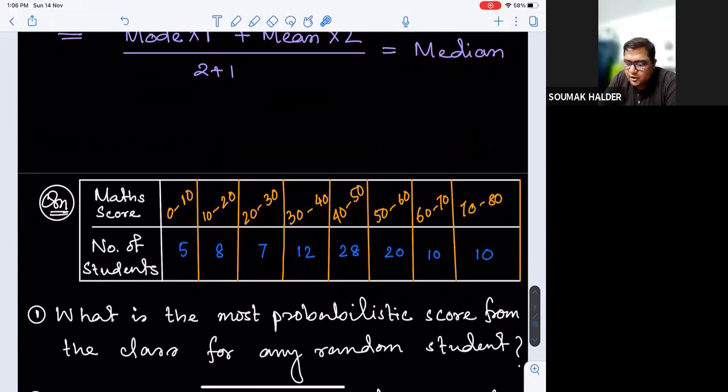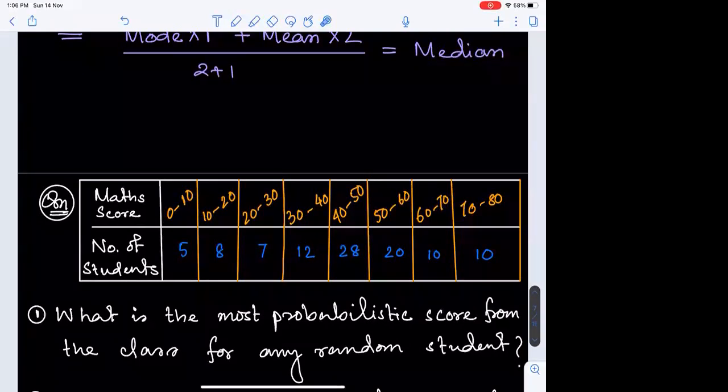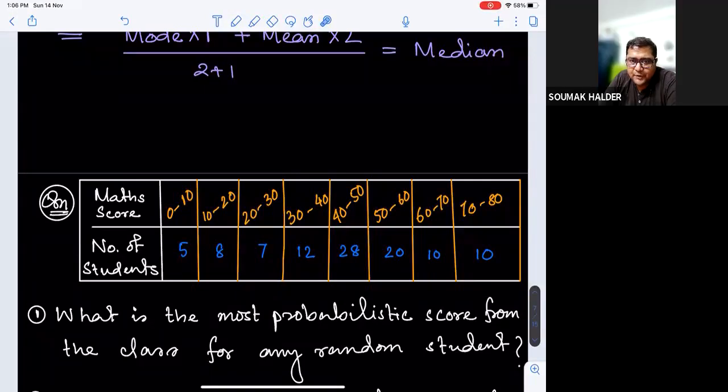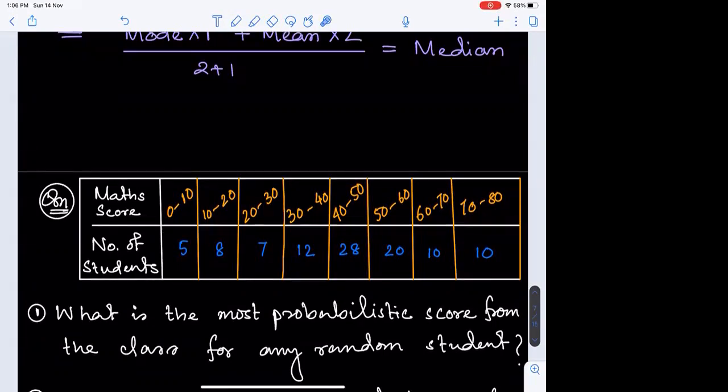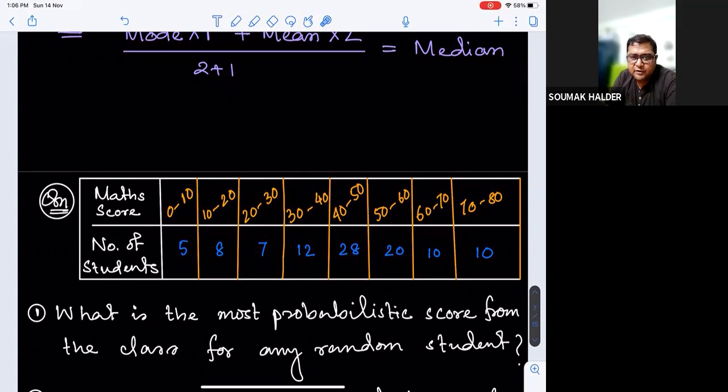What does that mean? The most probabilistic score from the class for any random student. Sir, mode. Yes, that's mode, meaning which particular score will have the highest probability. Can we identify the interval from where we can get that data?